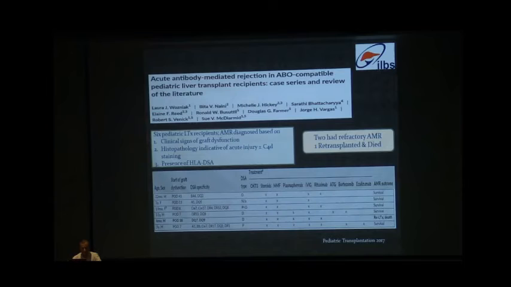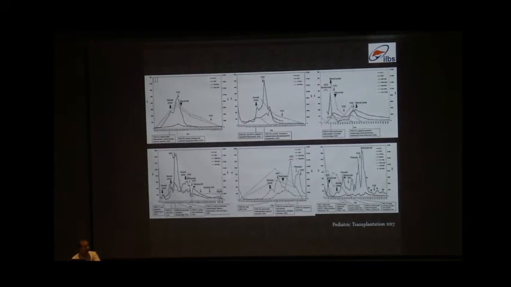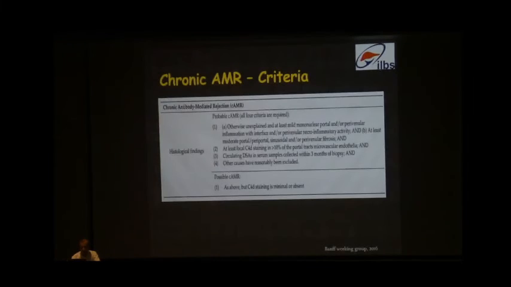6 of the patients were confirmed antibody mediated rejection. Various options were tried: steroids, MMF, and 3 of the patients received plasmapheresis. All of them received IVIG, then rituximab, even ATG was also tried, bortezomib in 2 patients, and eculizumab. Here we can see the graphs. There was response after giving IVIG and rituximab, and in 2 of the patients there was no response even after rituximab. So bortezomib and eculizumab were also tried.